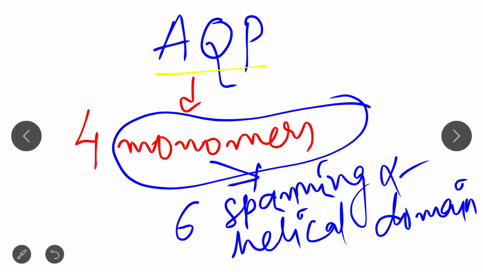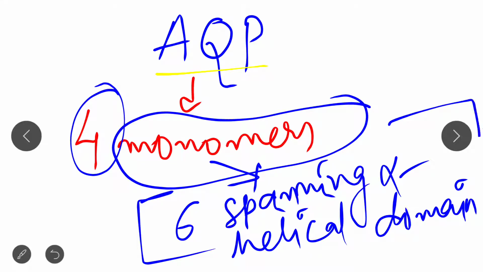So now you have got a clear idea about the aquaporins. Aquaporins are water channel proteins that are present in both plant and animal cells and transport water. They are made up of a homotetramer, that is, four monomers of the same type, and each monomer consists of six membrane spanning alpha helical domains. Through these alpha helical domains they transport water, small uncharged molecules, glycerol, etc.